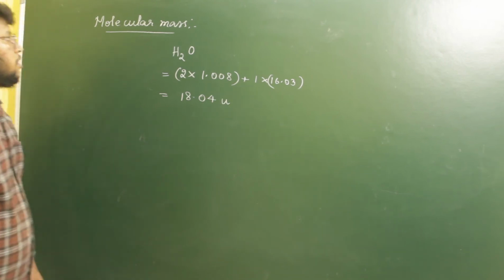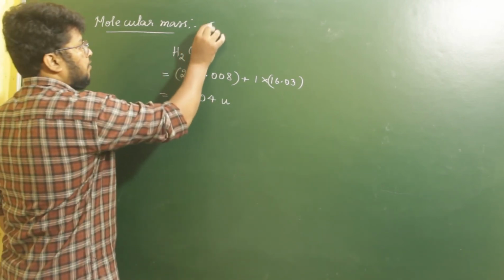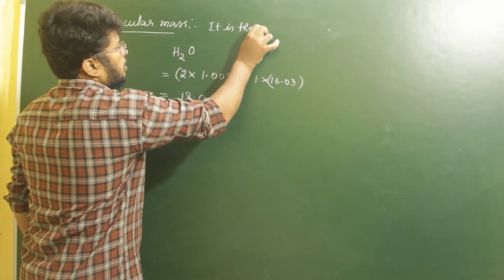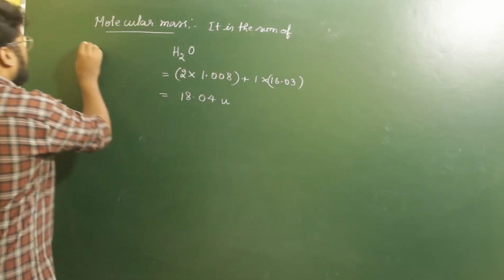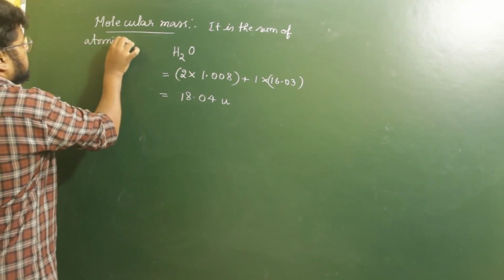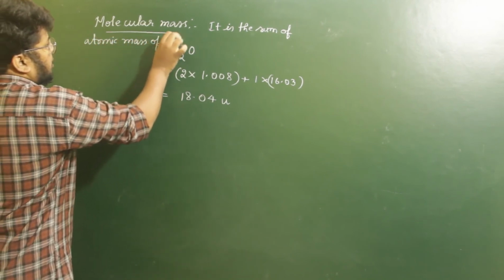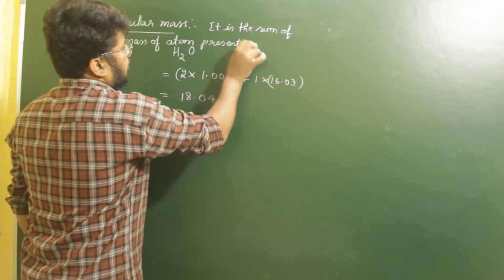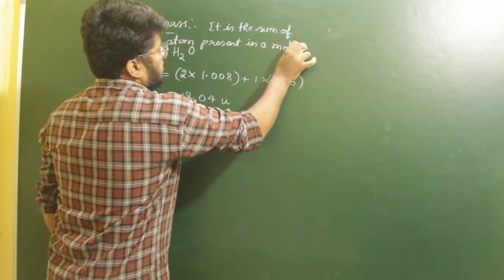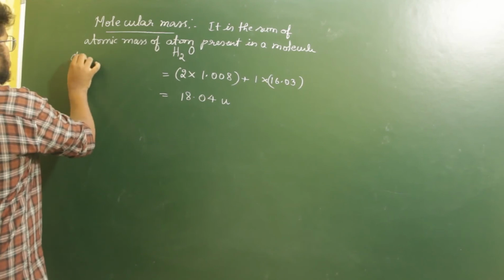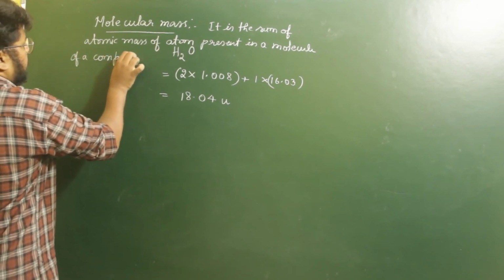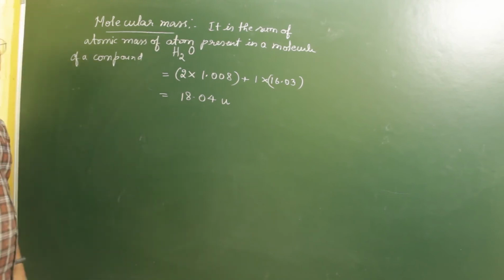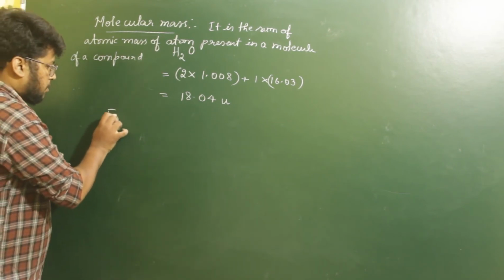So this is the molecular mass of a compound, which is again given in the unit U. Okay, so what is molecular mass? It is the sum of the atomic masses of the atoms present in a molecule of a compound. So molecular mass is defined as the sum of atomic masses of atoms present in a molecule of a compound. Okay, so this is about molecular mass. Next is formula mass.